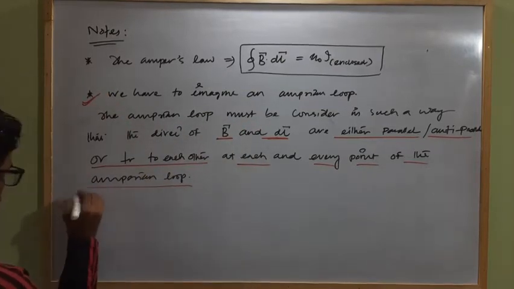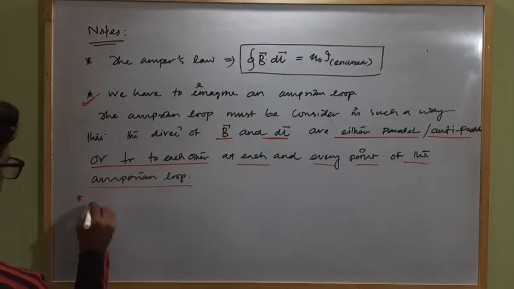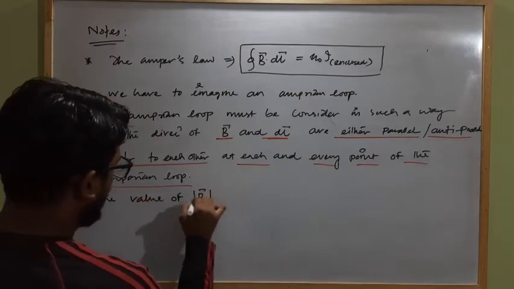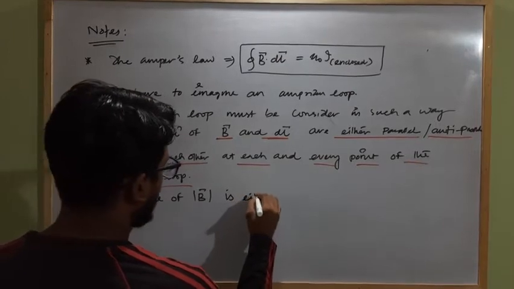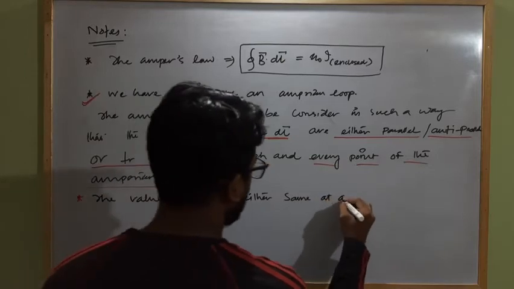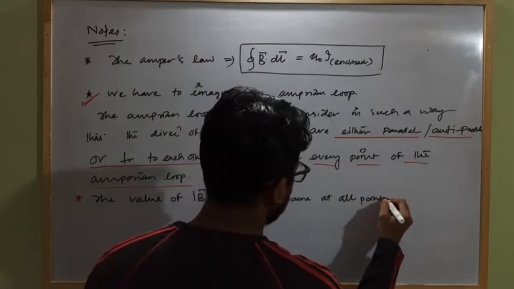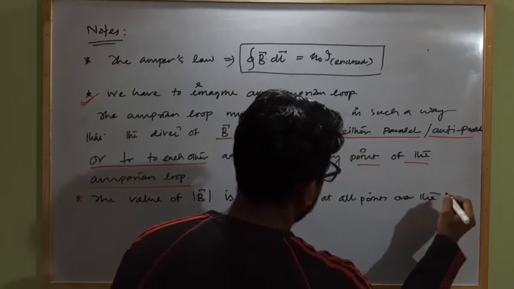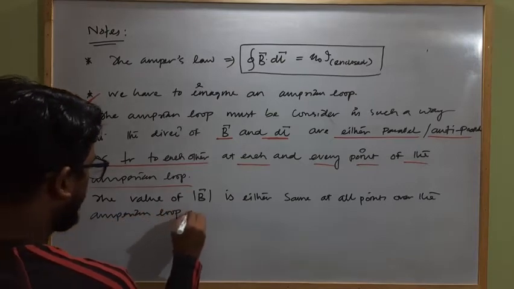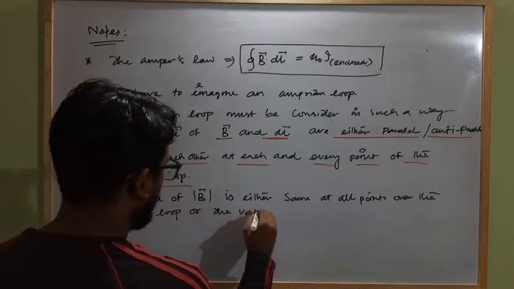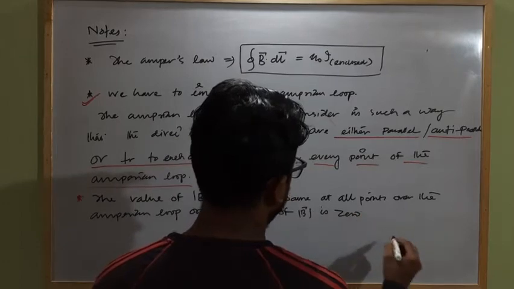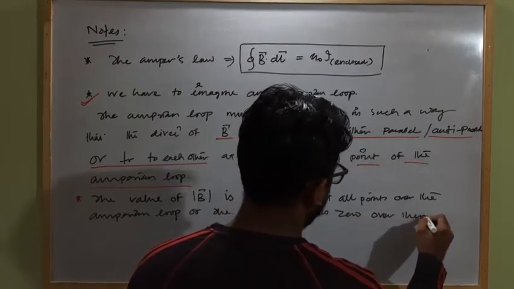Next point will be what? The strength or the value of B vector magnitude is either the same at all points over the Amperian loop or the value of B mod is 0 over there.